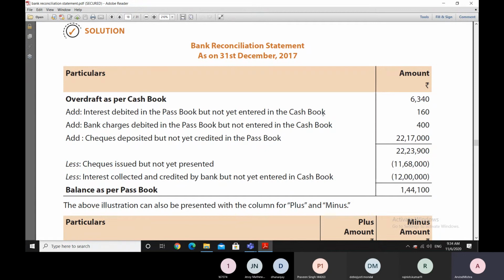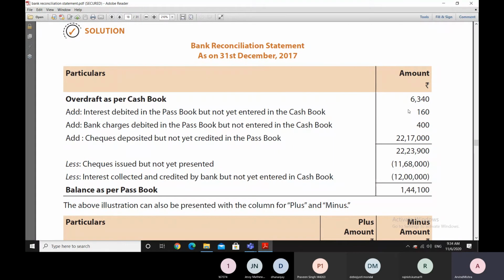Now, because this entry has been put into the passbook, this entry is not there in the cash book. So because this entry is not there in the cash book and it has been put in the passbook already, we can easily see here that if this entry was entered in the cash book, then our cash book balance would be 6,340 plus 160 in the minus.